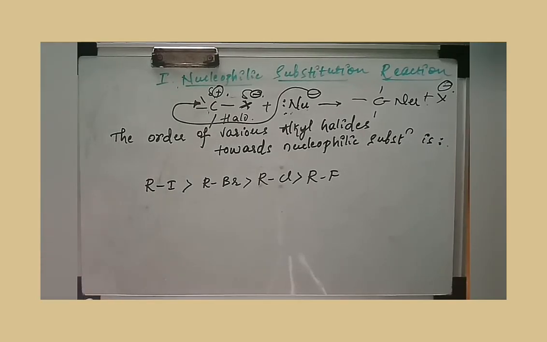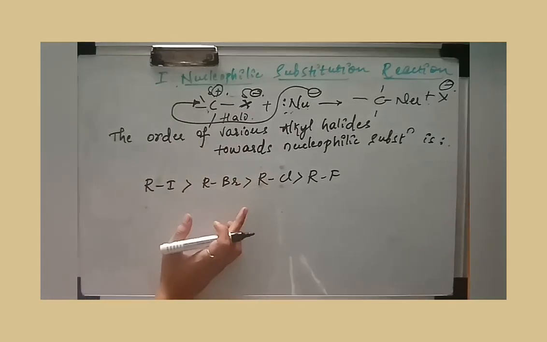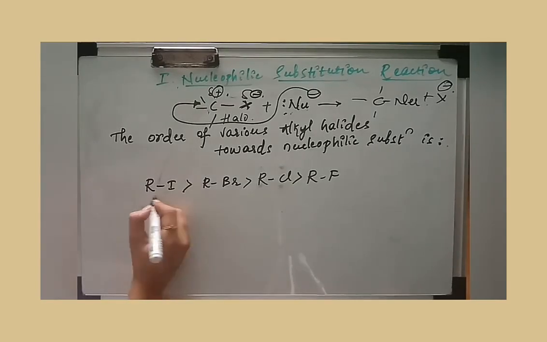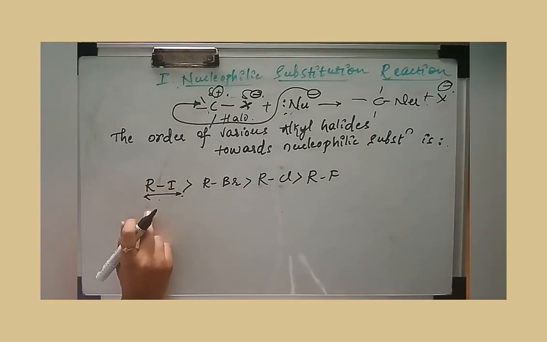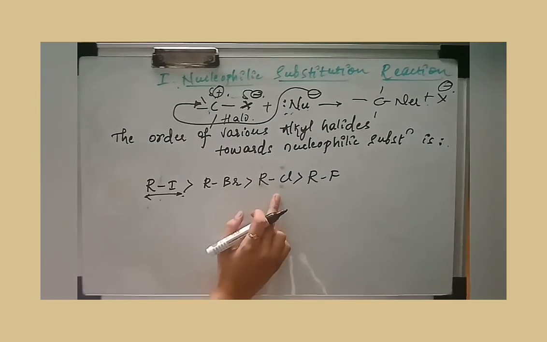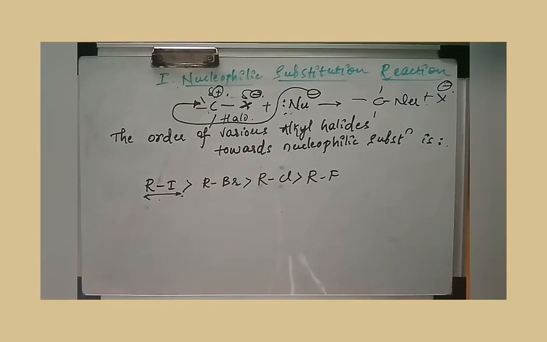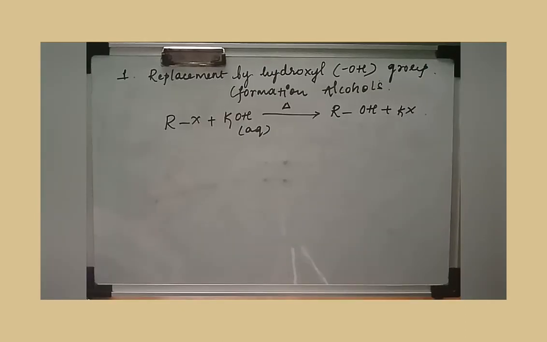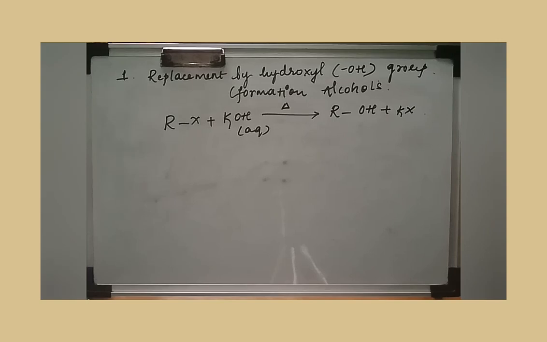The order of reactivity for the various alkyl halides towards nucleophilic substitution is: first, alkyl iodides are greater, then alkyl bromides, then alkyl chlorides, and last comes alkyl fluoride. This is mainly because of the bond dissociation enthalpy that you have already learned. You are going to learn different kinds of nucleophilic substitution reactions. You have learned different nucleophiles like OH, OR, that is the alkoxy group, and then CN. All these are examples of nucleophiles. So let us see how haloalkanes react with these nucleophiles.